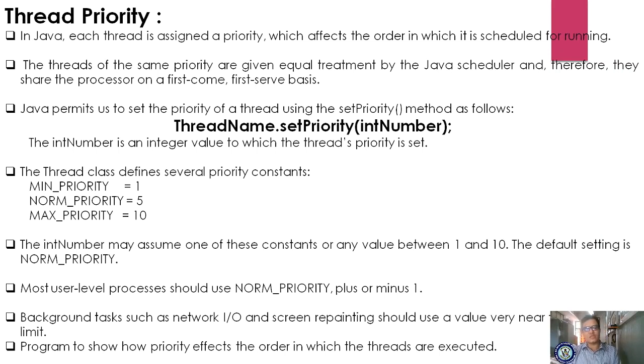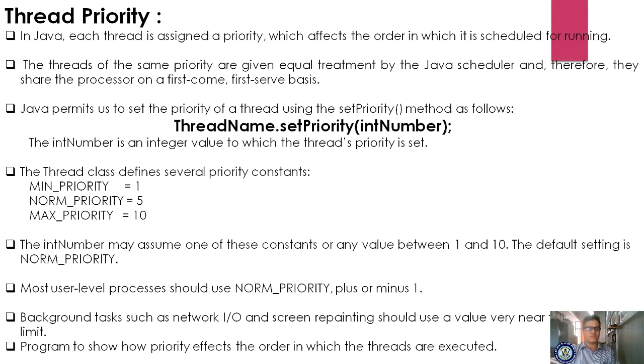Background tasks such as network input output and screen repainting should use a value very near to the lower limit. As we know, threads are lightweight processes. These lightweight processes run in the background, such as network input output and screen repainting. Screen repainting means screen refreshing, as you have learned in your computer graphics. Every pixel is refreshed, which is why it gives a good resolution on your screen. Repainting means displaying. Whatever value you specify for these tasks, it should be near the lower limit.